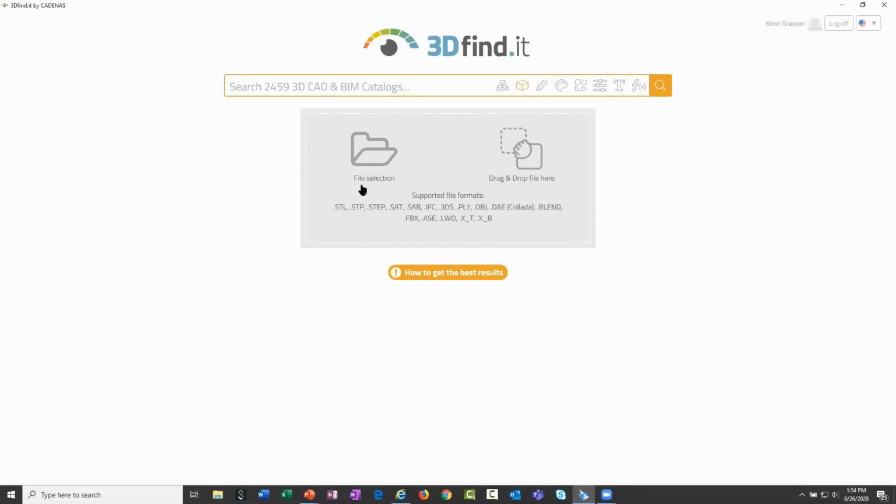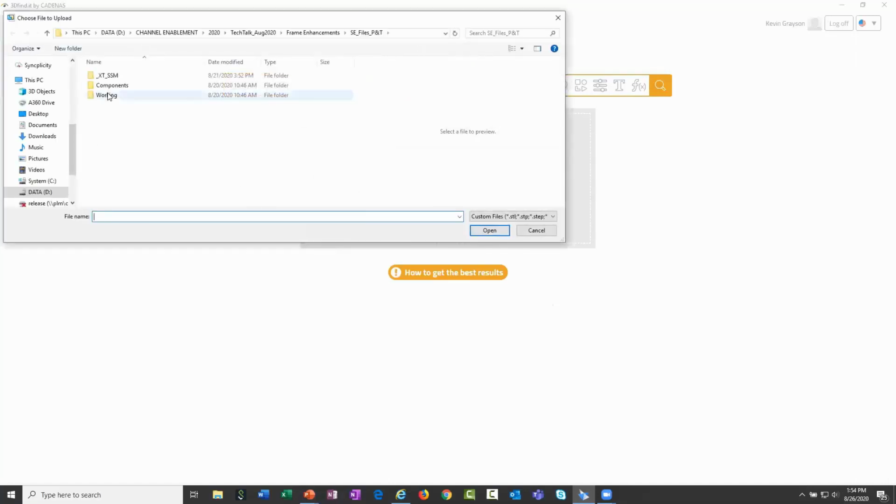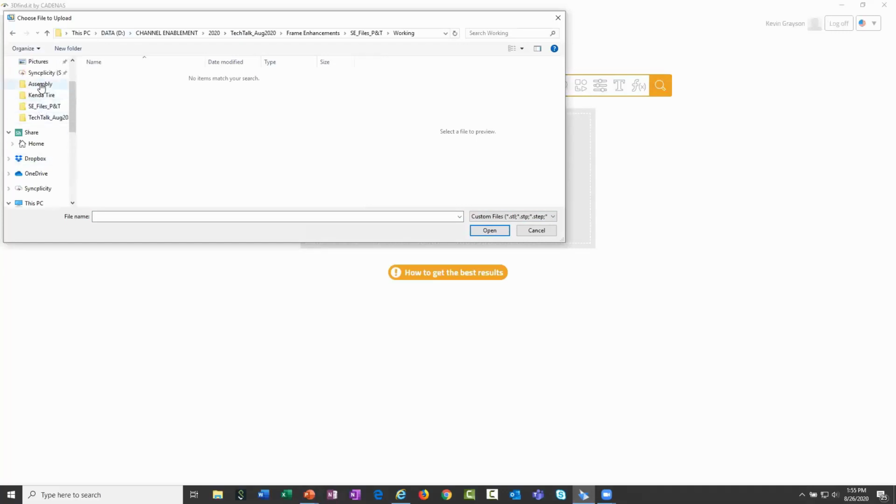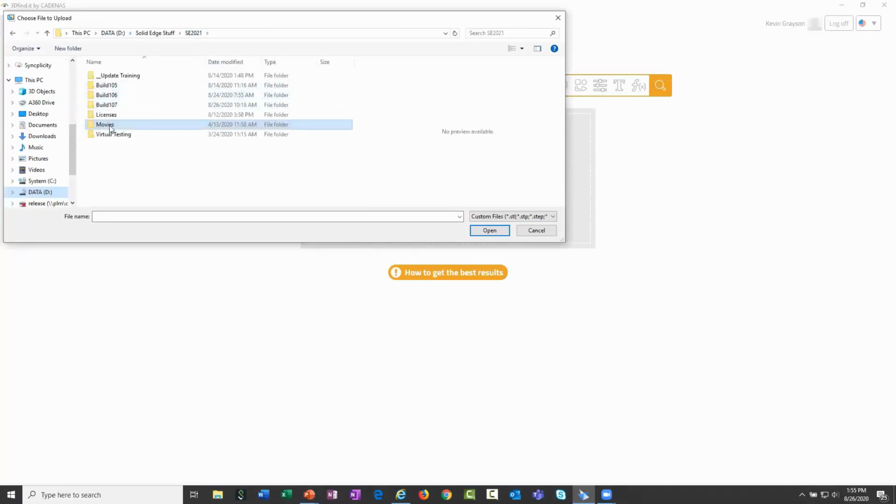If you have a component, maybe you downloaded it from GrabCAD, or a customer or a vendor sent you a 3D model, that doesn't have any intelligence or associativity to anything, but you have a sample file and you want to look for something that's similar to it. I can go ahead and select a file. Currently, just to let you know, this is specific to neutral files. So if I wanted to look for a sample Solid Edge file, native Solid Edge files are going to come later, but currently we can have it search for neutral files.